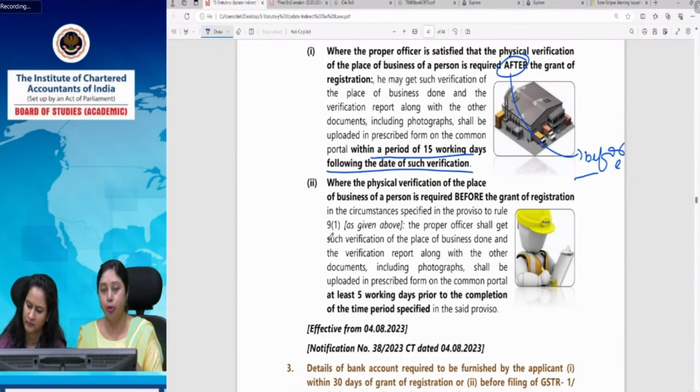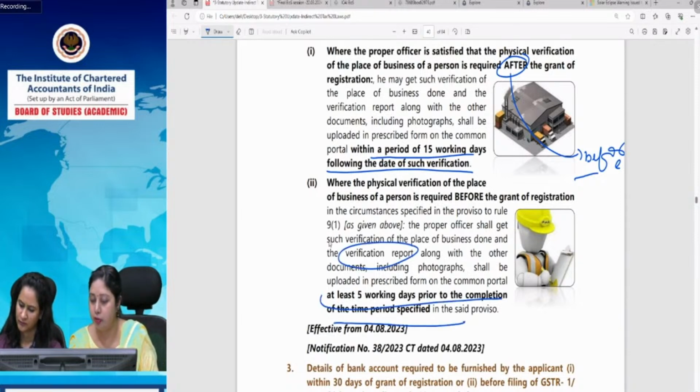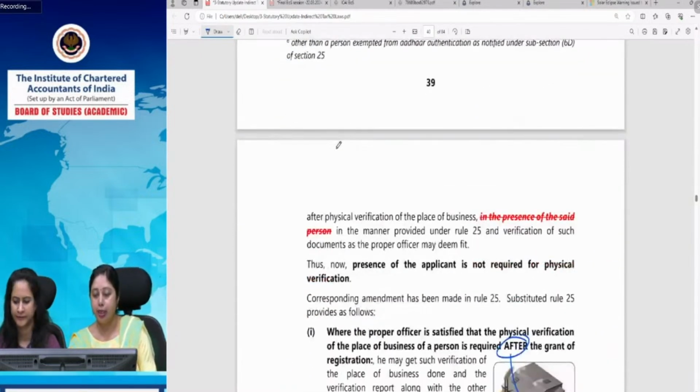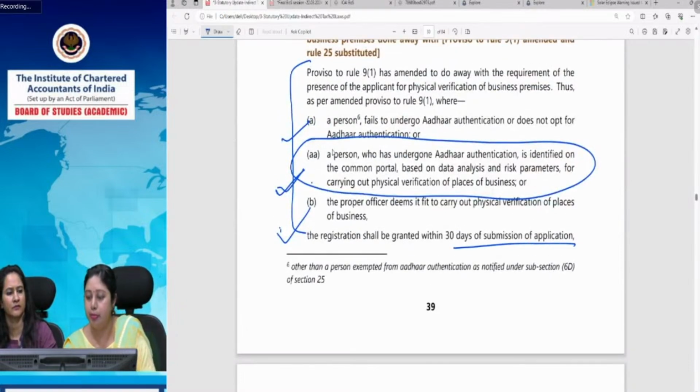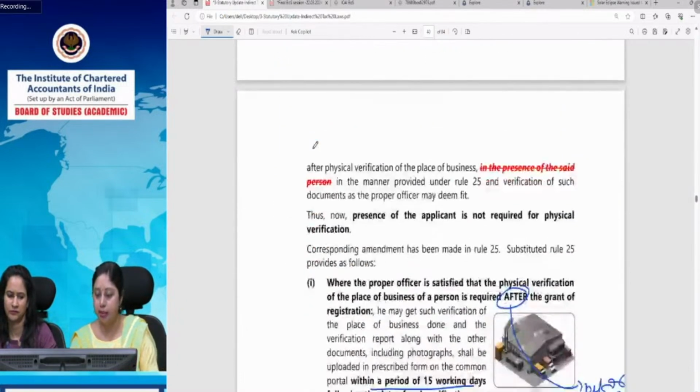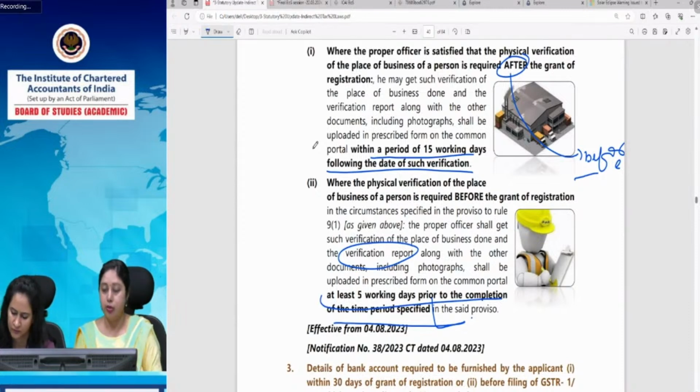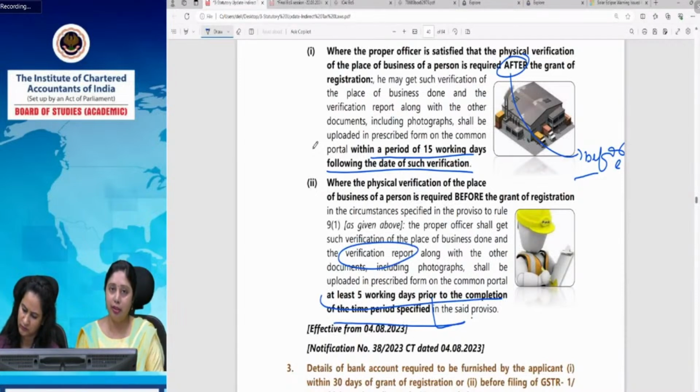and he has to upload the verification report at least 5 days prior to completion of the time period specified in the said proviso. This proviso provides the time limit of 30 days from the submission of application. So 5 days prior, this verification report has to be submitted, and on the basis of that, the proper officer will decide whether he has to grant registration or not. So what has actually changed is the time limit for submitting the physical verification report in case the physical verification has to be conducted before granting the registration.